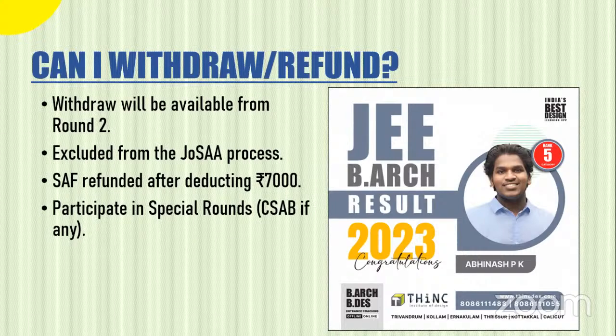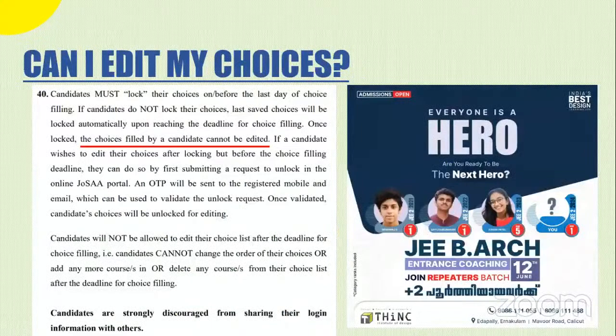Later on, there will be a CSAB round. CSAB is what's also colloquially called a spot round. You can take part in that. Usually, they permit candidates to take part in that. If you are withdrawing, your seat acceptance fee would be refunded. 7,000 they'll hold, because they'll consider that you have unnecessarily taken part in JoSAA. Okay. But you can definitely participate in the special rounds or spot round, or what's also known as CSAB.